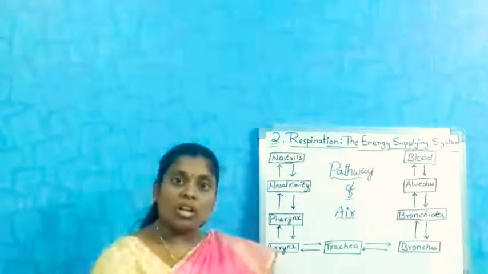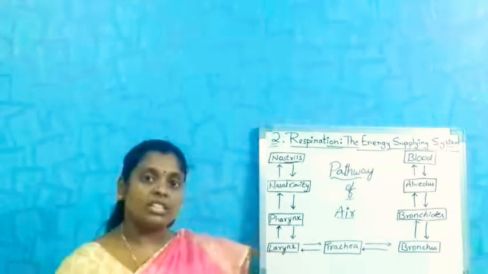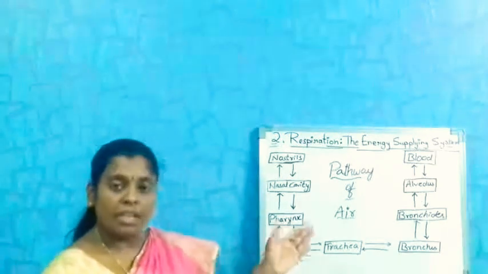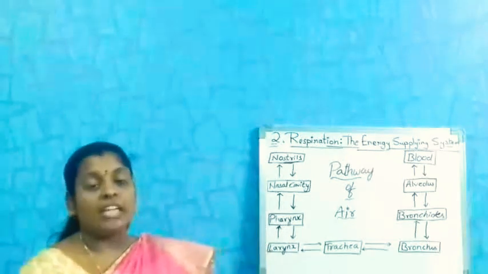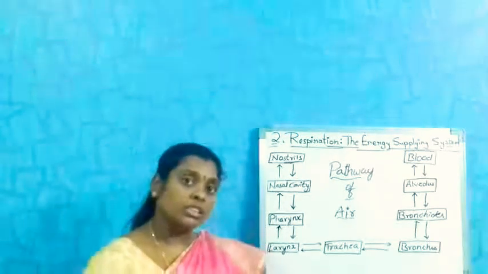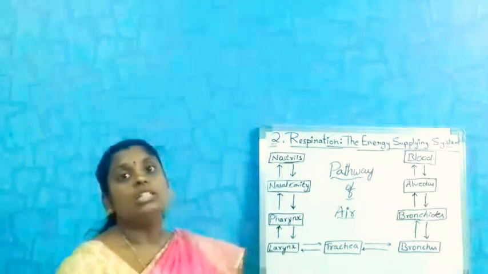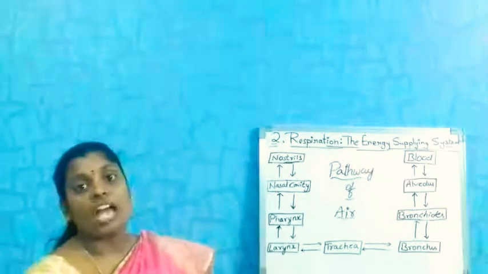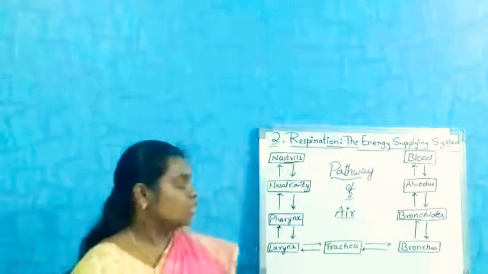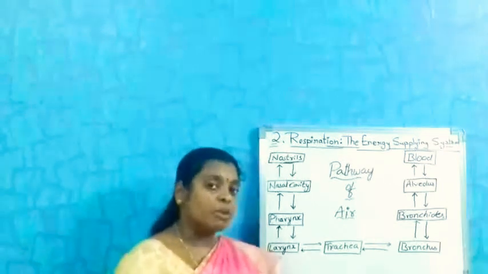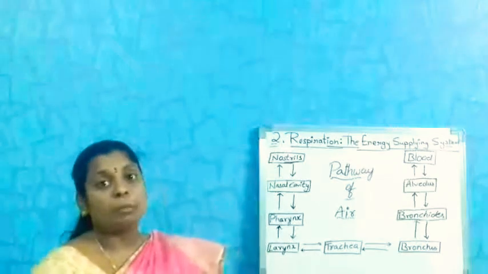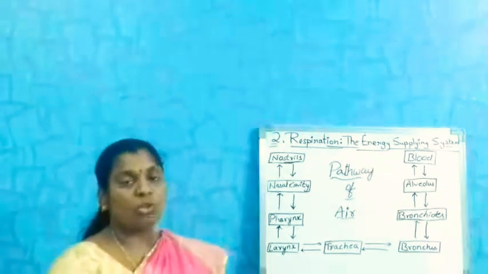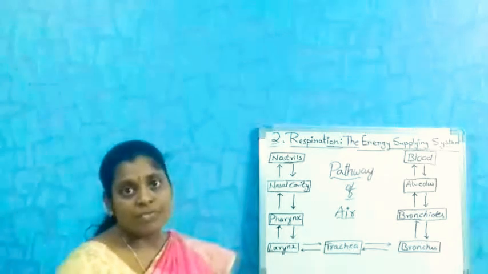So the bronchi are divided into many bronchioles, and each bronchiole consists of many sac-like structures called alveoli. These alveoli are responsible for the exchange of gases. The blood capillaries are attached to these alveoli.